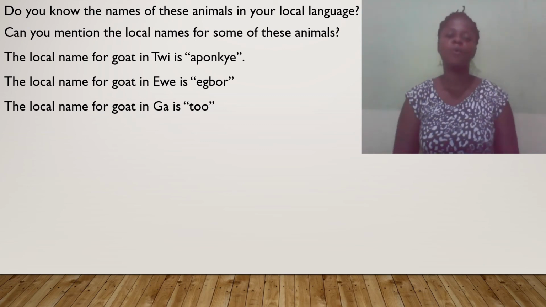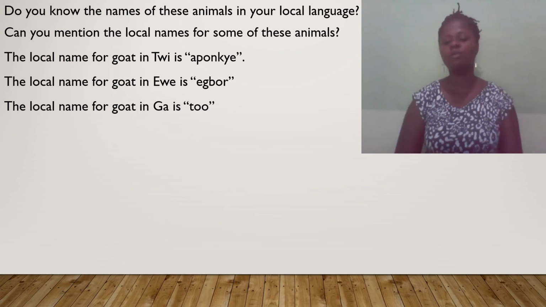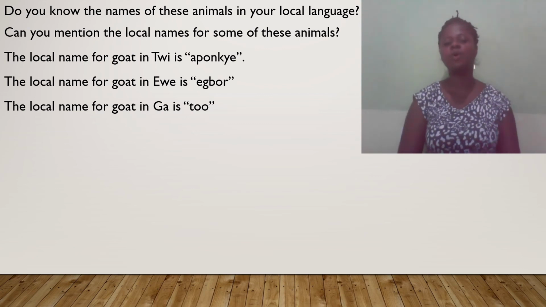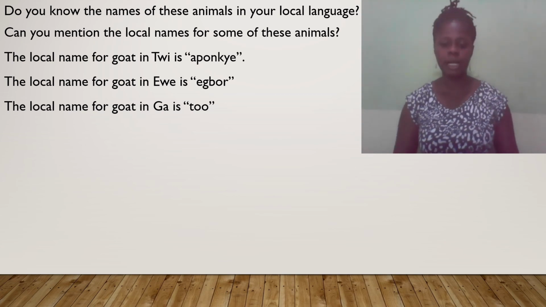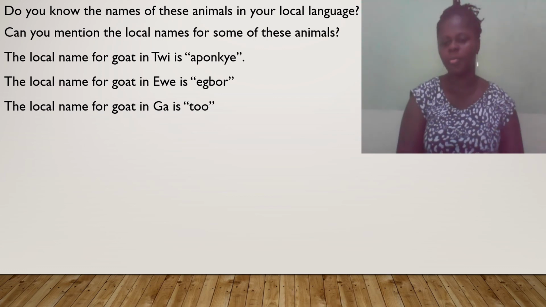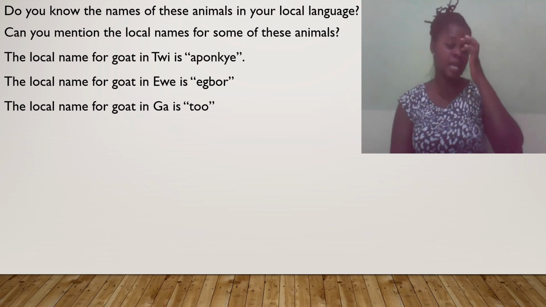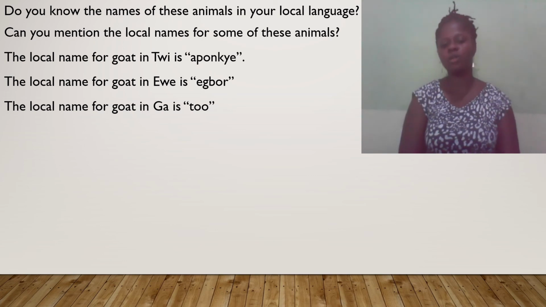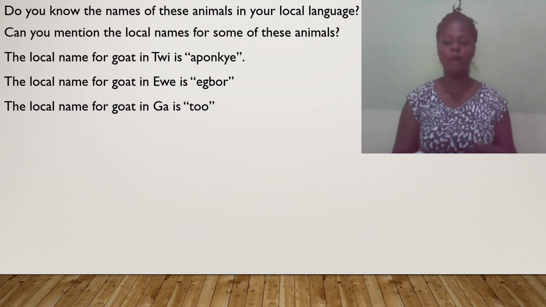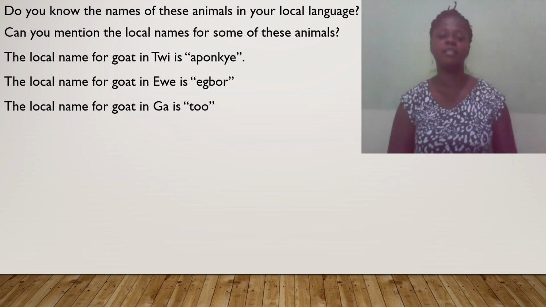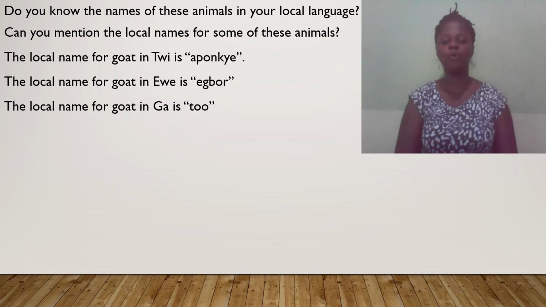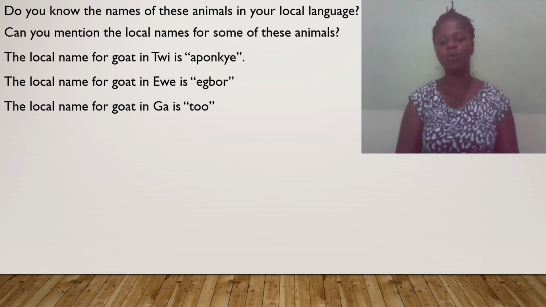The one I'm going to teach you is a goat. We are going to look at how the Akans, the Ewes and the Gas call goat in their local language. So in Twi, a goat is called Apanchin. In Ewe, a goat is called Ebo. Okay, I'm not very good with Ewe, so pardon me if I don't get it right. And then in Ga, a goat is called to.